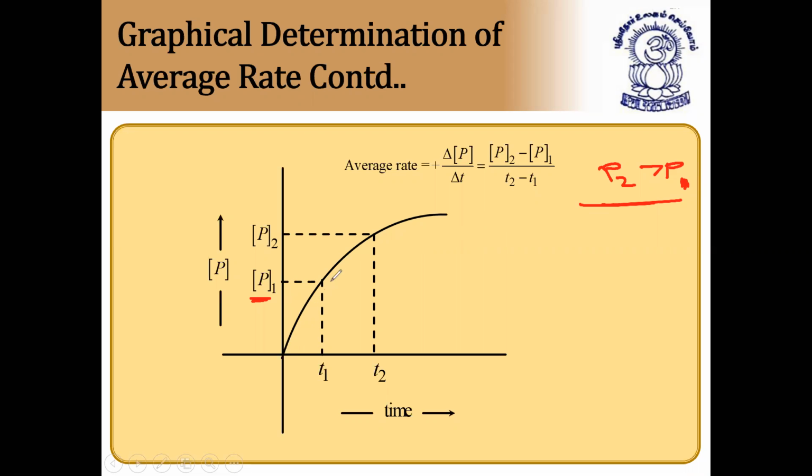As the time increases, the concentration of product increases. This bracket means concentration, molarity. So the concentration of product always increases with respect to time. That's why it is P2 minus P1 by T2 minus T1. In this way, you'll find the average rate for the concentration of products. I hope it is clear. This topic is very, very important. In this chapter, you'll get numericals first of all, and in that also we'll get more about different types of formulas.